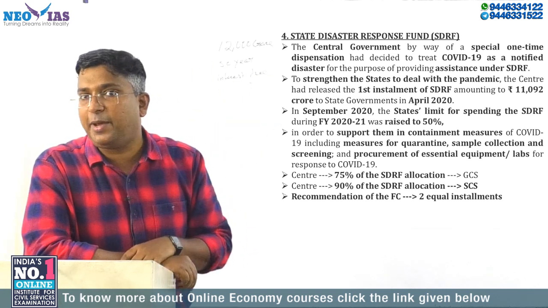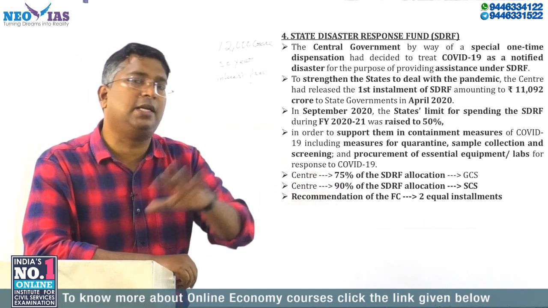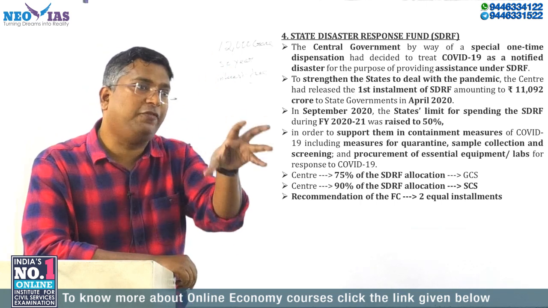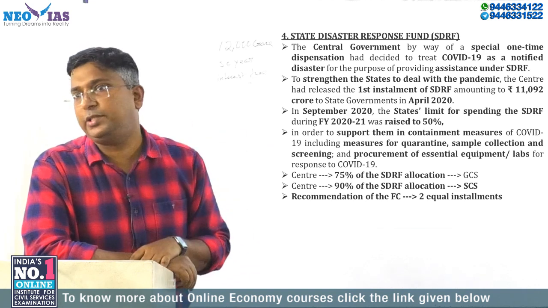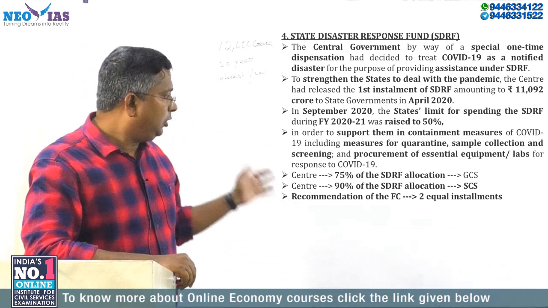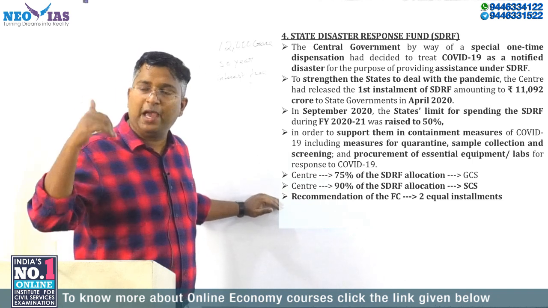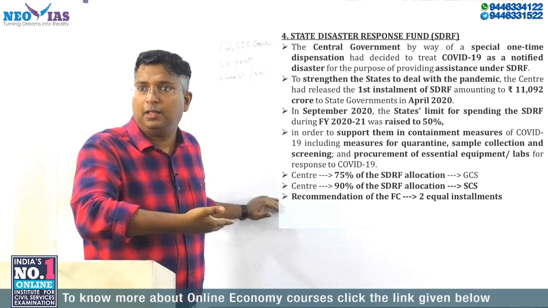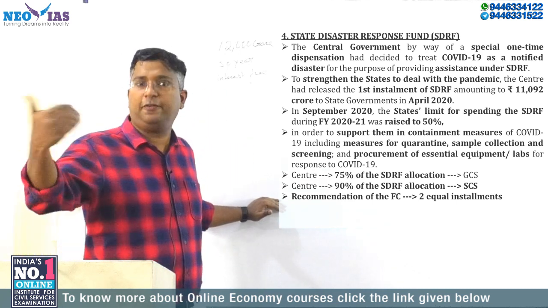The Disaster Management Act has mentioned what those disasters are. In your disaster management class, your faculty will discuss that. You know, the natural disasters and other related disasters. Based on the notified disasters under that act, only then can the state use this fund. Normally this portion is not there in the Economic Survey, but I am bringing it up since it is a current affair and since it is mentioned in the Economic Survey, you should know about this fund as a current affair.